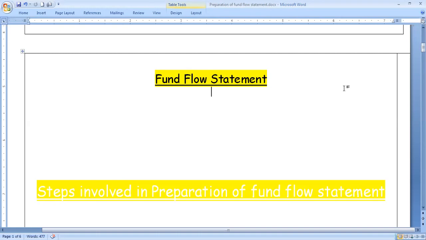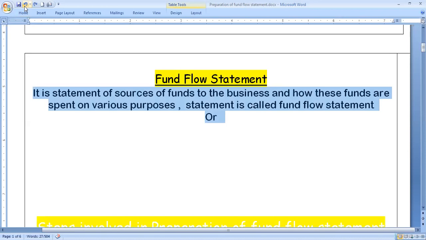Fund flow statement includes three words: fund, flow, and statement. Fund, in common parlance, is working capital. What is working capital? It is the difference between current assets and current liabilities. How this fund or working capital is flowing in the business concern, either inflow of fund or outflow of fund, and now this flow which is used by the business concern, that is application of funds, so that we can understand the financial inflow of our business concern and outflow of our business concern.